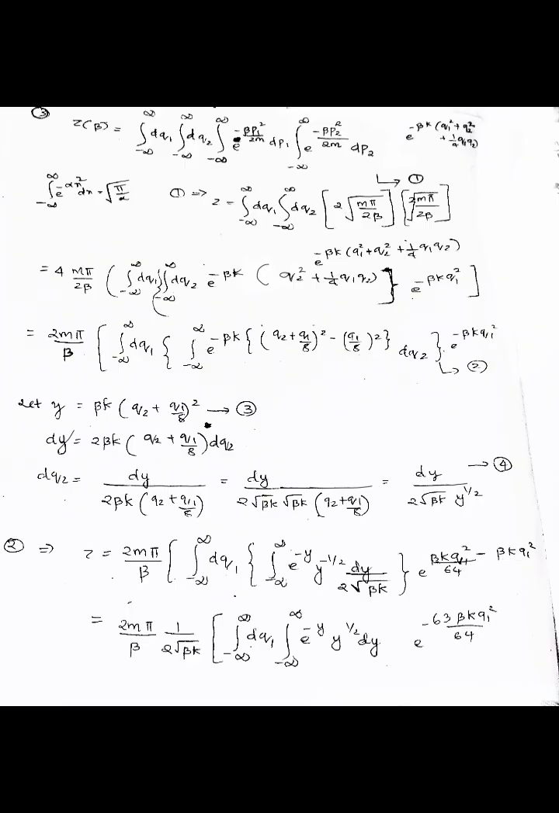So this is equal to 2m pi by beta into the integral over minus infinity to infinity dq1, integral dq2, e raised to minus beta k into q2 square plus 1 by 4 q1 q2, e raised to minus beta k q1 square. So this is equal to 2m pi by beta into integral dq1, integral e raised to minus beta k into q2 plus q1 by 8 the whole square minus q1 by 8 the whole square, dq2, into e raised to minus beta k q1 square. This is equation number 2.